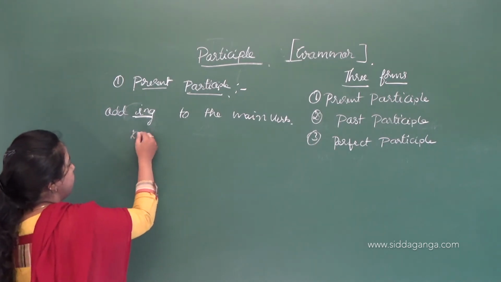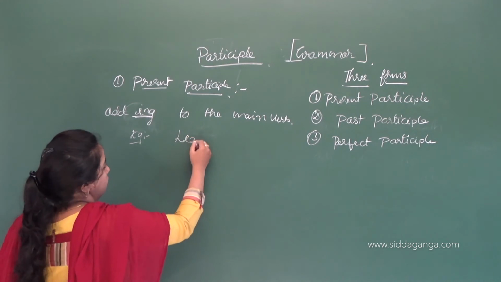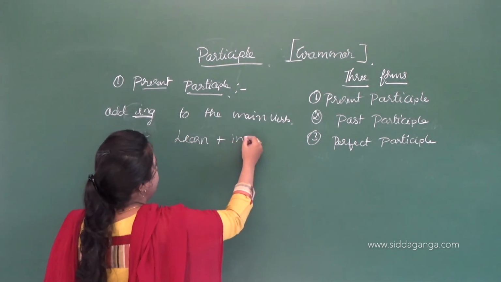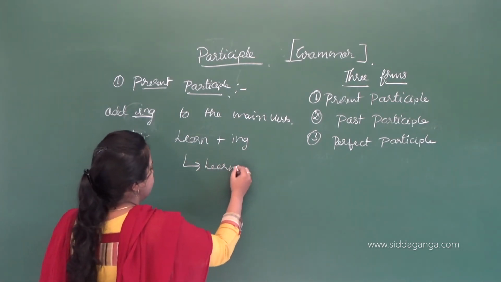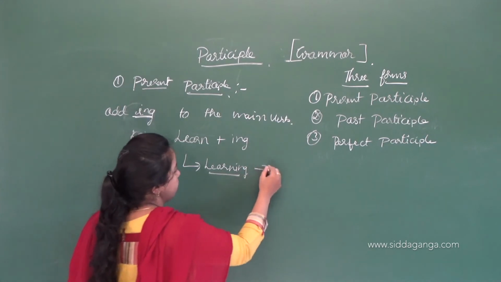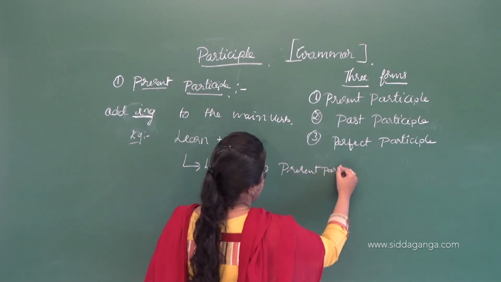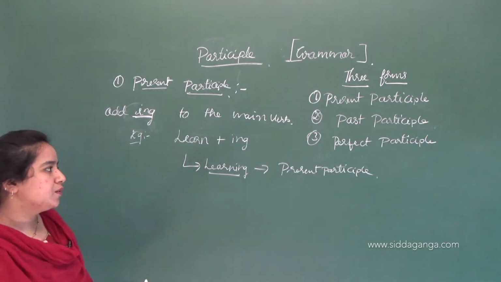When you take a word like learn, it is a main verb. When ing is added, it becomes learning. This word is called a present participle.